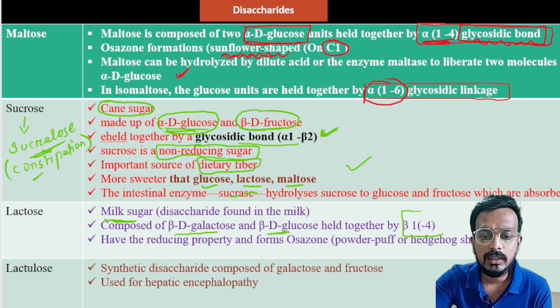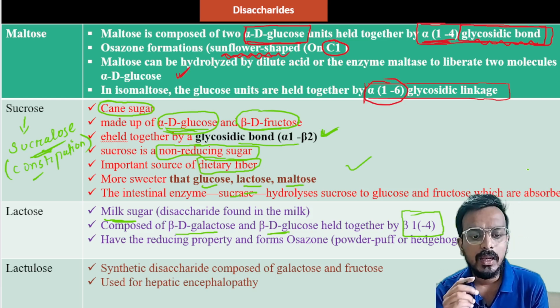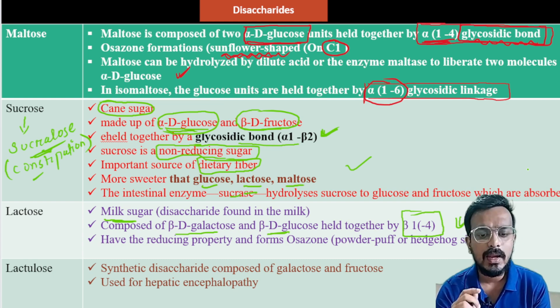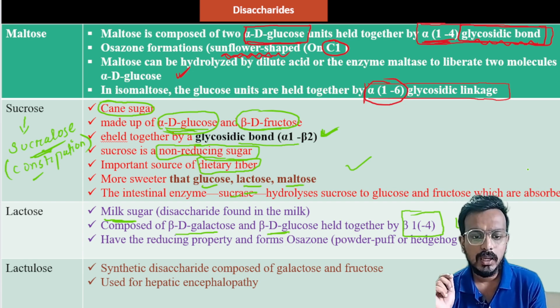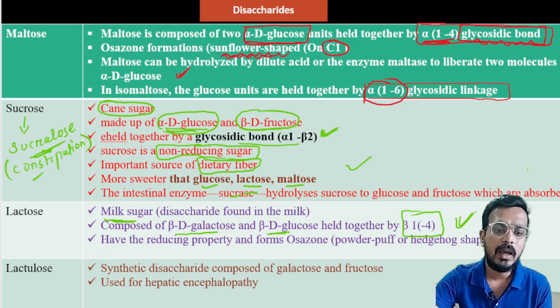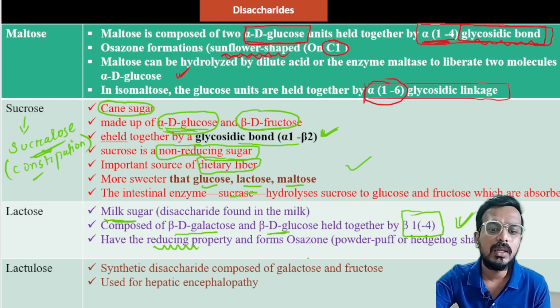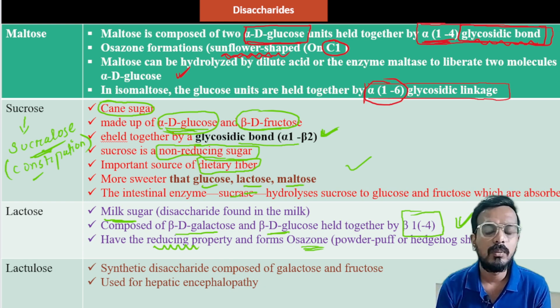So what type of linkage does lactose contain? Lactose contains a beta 1,4 linkage, and lactose is composed of two units: beta D galactose and beta D glucose. One is beta D galactose, another one is beta D glucose. It has a reducing property. As I told you, compounds which have a free aldehyde group show reducing property. It also shows an osazone, powder-puff type of osazone.